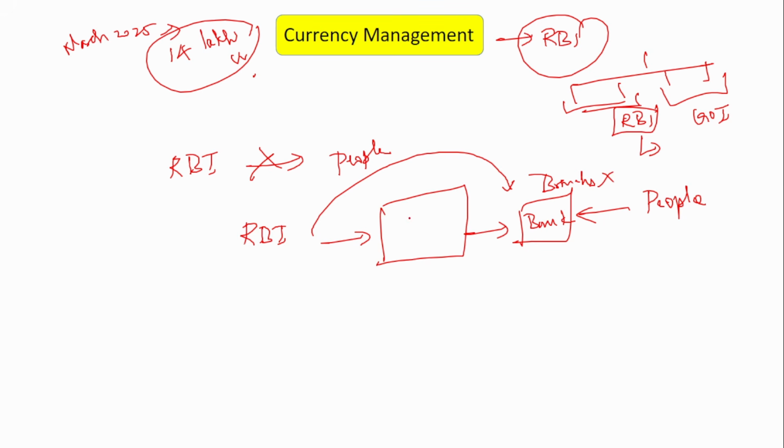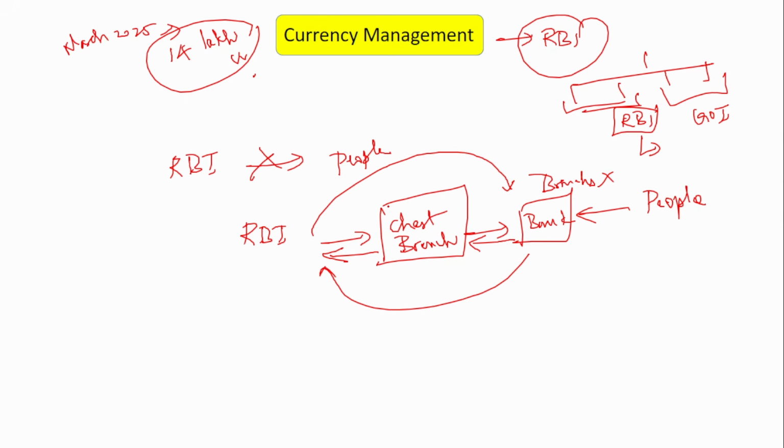There is a middleman, that is called a chest branch. So Reserve Bank of India will give the money to the chest branch, and then the chest branch will provide money to various branches. So in the chest branch, the entire money is stored. Similarly, if the branches have excess money, they will give the excess money to the chest branch, and again the chest branch will give the excess money to the Reserve Bank of India. So this is how the circulation of money happens. Okay. So Reserve Bank of India does not give money directly to the people. It reaches the people via the chest branch and the bank branches.